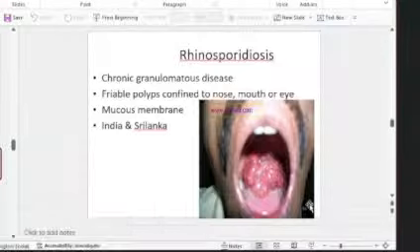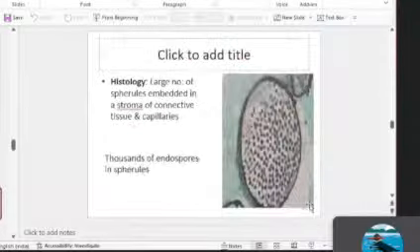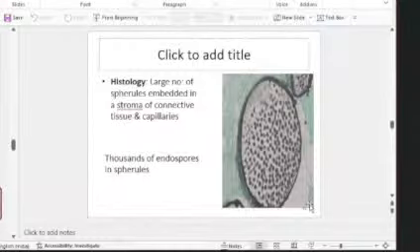Then moving on to rhinosporidiosis, where you get friable polyps in the nose, mouth, or eye, affecting the mucous membrane. And you get spherules with endospores. So earlier we had seen spherules for coccidioidomycosis. This is another organism, Rhinosporidium seeberi, which again has a tissue form of spherules with lots of endospores.